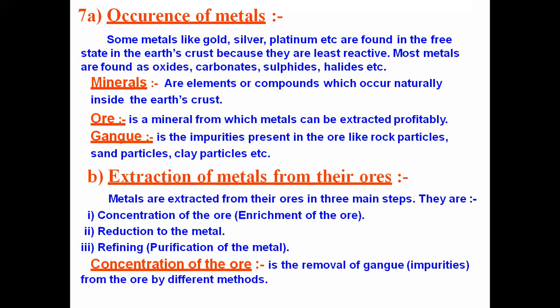That is the process of removing the gangue particles. Next, we have to look at the different steps involved in the extraction of metals from the ore. So now these three steps we carry out. After that, we look at all the methods to extract the metal. So basically, we start our process by taking the ore.